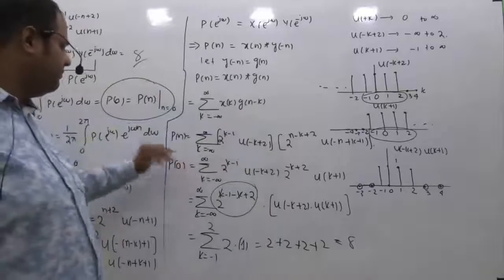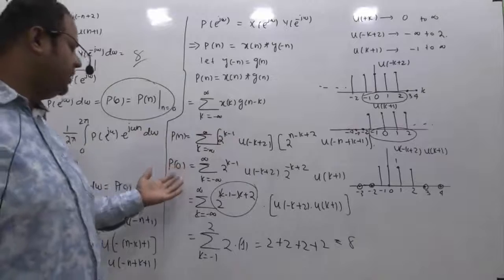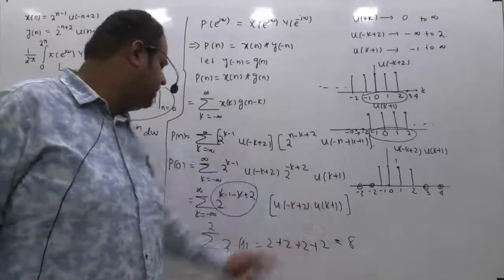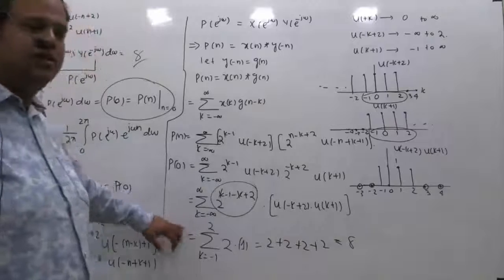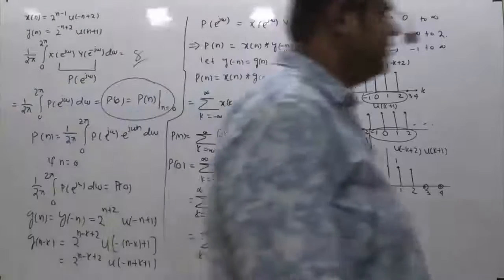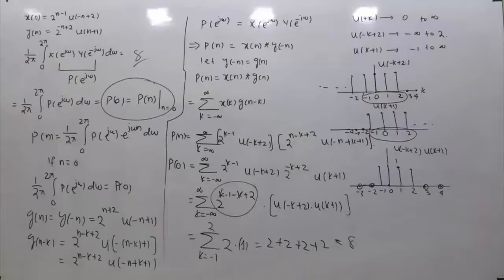Okay, and then by getting the expression of p of n, I am substituting n equal to 0. Then I am getting this term, and this term is deciding the range of the summation. So it is taking only 4 values, and by simplifying this, the answer you are getting is 8. So 8 is the right answer for this particular question.